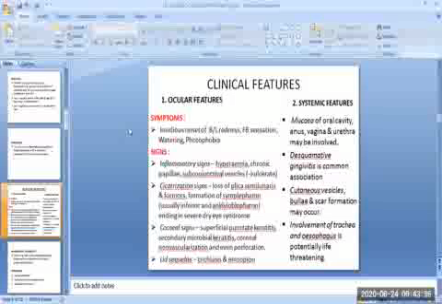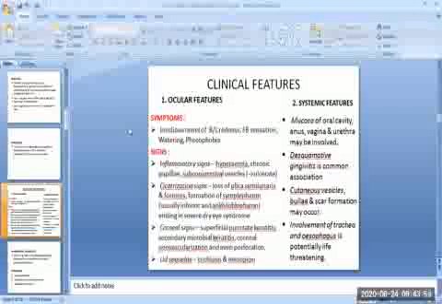And in the cicatrization signs, we will see the loss of plica semilunaris and fornices. There is formation of symblepharon, usually inferior, and ankyloblepharon, ending in severe dry eye syndrome.